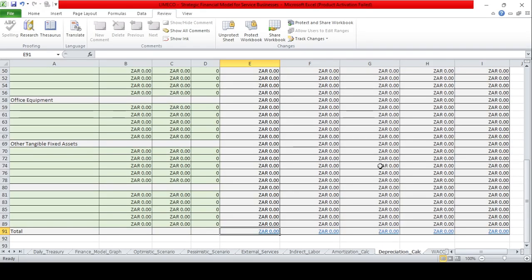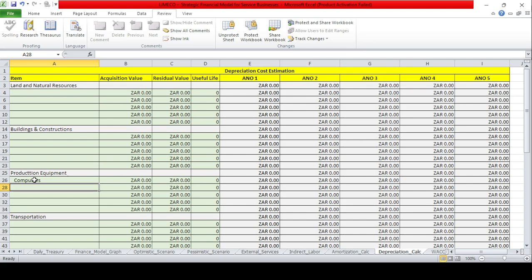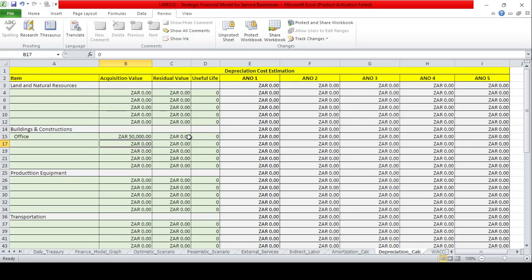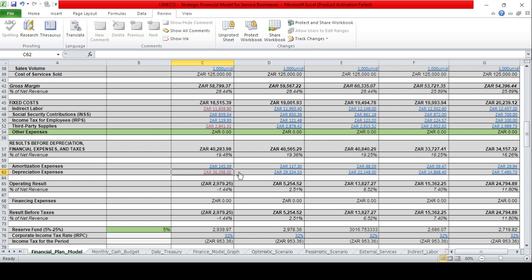Depreciation of equipment, for example, computers, battery cooling, restoration. Okay, and office. Depreciation of office. This depreciation is 50,000 and 5 years. Go here.